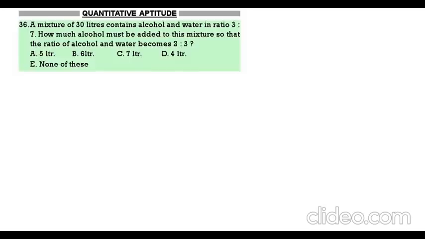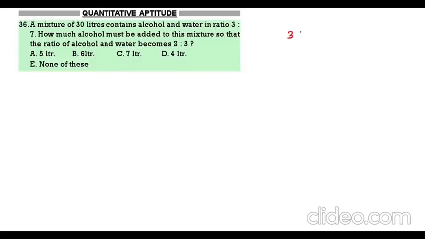Good morning students. Today we will discuss paper number 173 quantitative aptitude. First question: a mixture of 30 liters contains alcohol and water in the ratio of 3:7. How much alcohol should be added so that alcohol and water becomes 2:3?